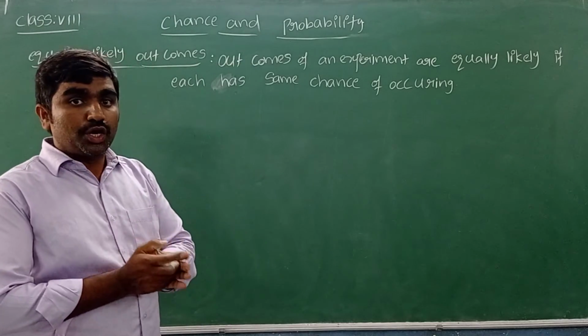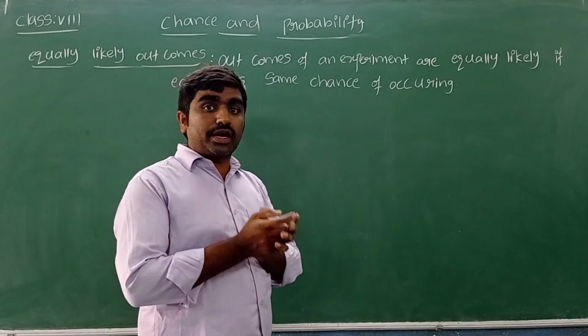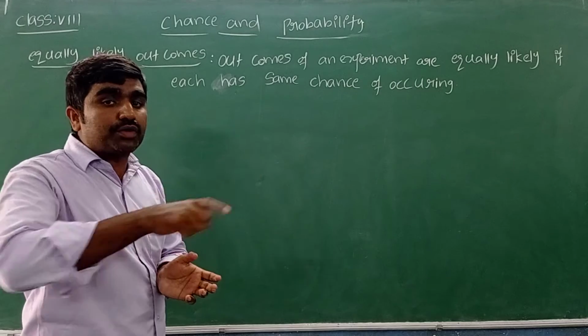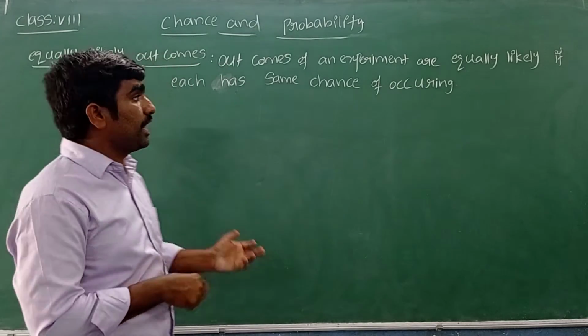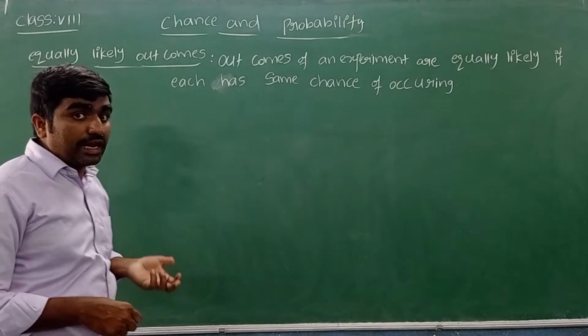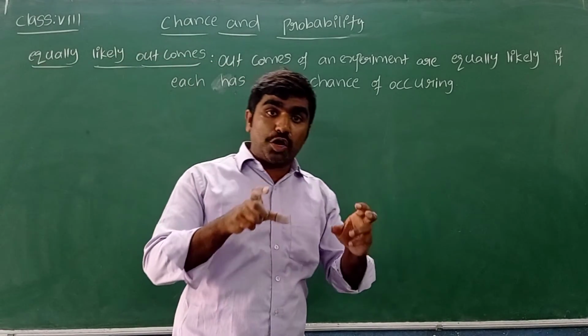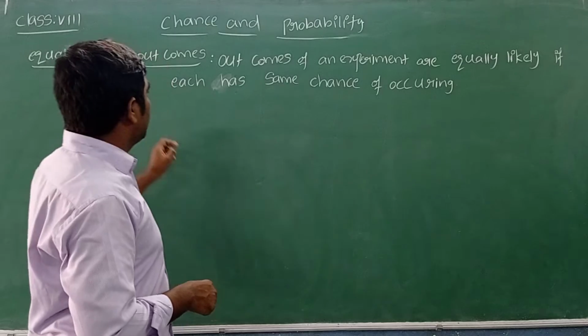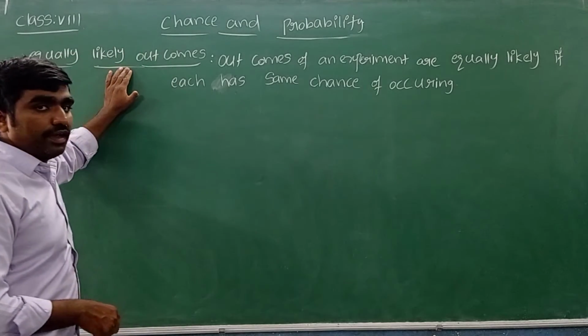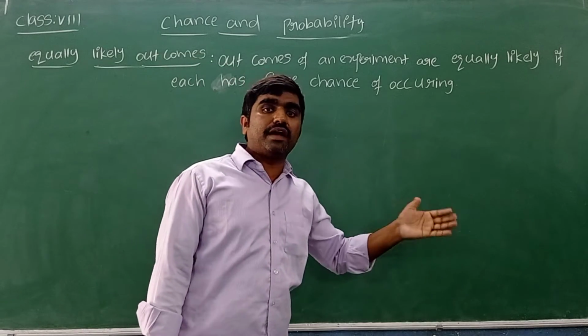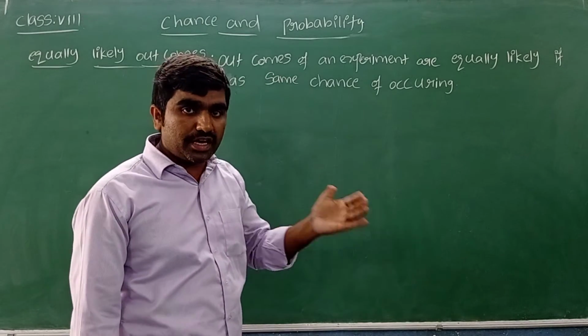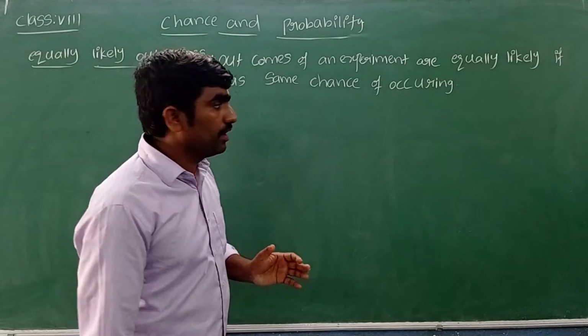If all the outcomes have the same, equal chances to happen, it is called equally likely outcomes.